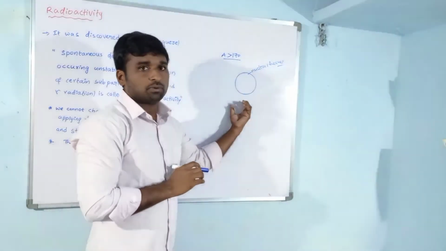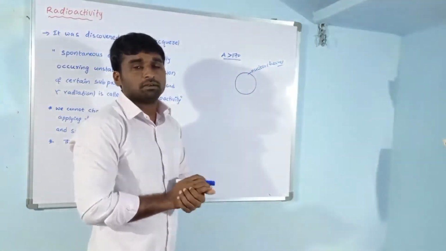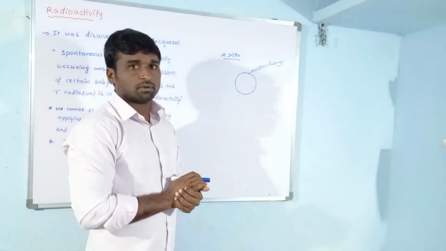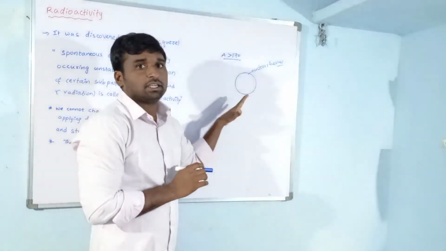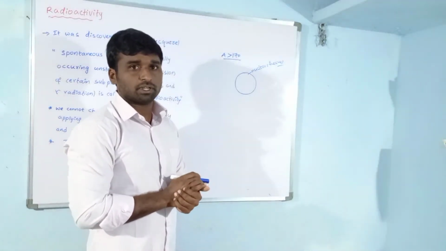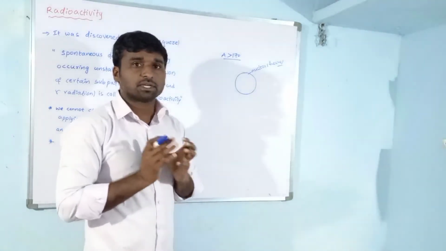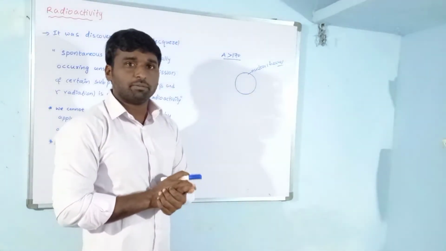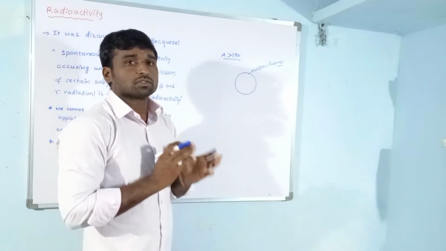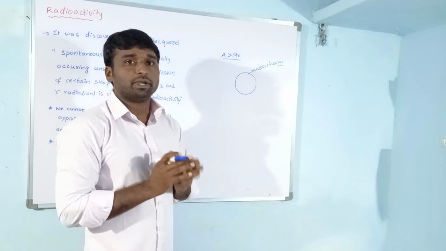The unstable nucleus gets stability by emitting radiation or by disintegrating itself. By disintegrating, it converts into a stable nucleus itself. In this process some subatomic particles and some radiation are emitted. So what is that radiation? That radiation is in the form of alpha, beta, and gamma rays.